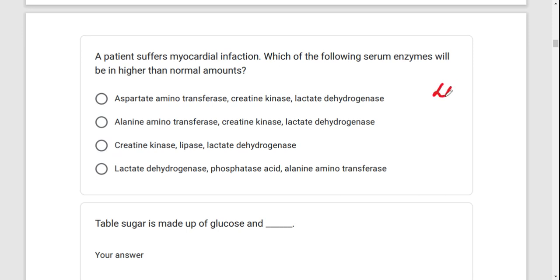You can use the mnemonic lactate dehydrogenase, aspartate aminotransferase, and creatine kinase. Sometimes they put alanine aminotransferase, but it's supposed to be aspartate aminotransferase.